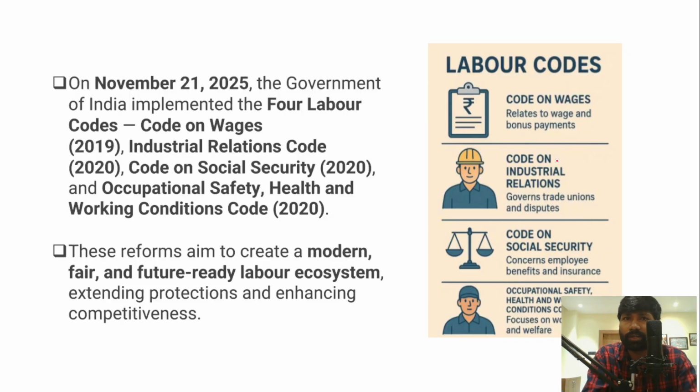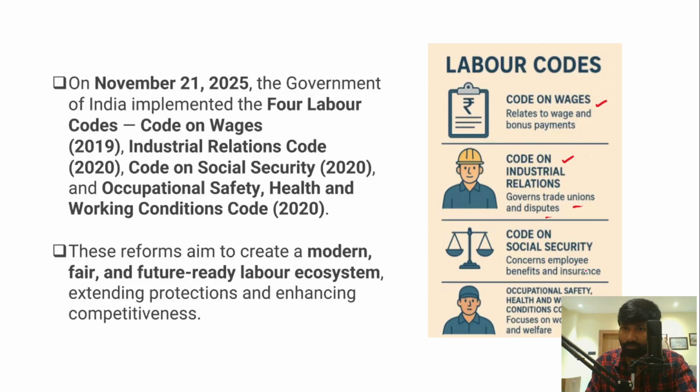Now in fact the union government has framed 4 important labor codes. The first is the code on wages. It deals with the wages to the labor, right? So minimum wages, fair wages to the laborers. And then the second code is the code on industrial relations. This code on industrial relations governs trade unions and the disputes related to labor, workers and trade unions.